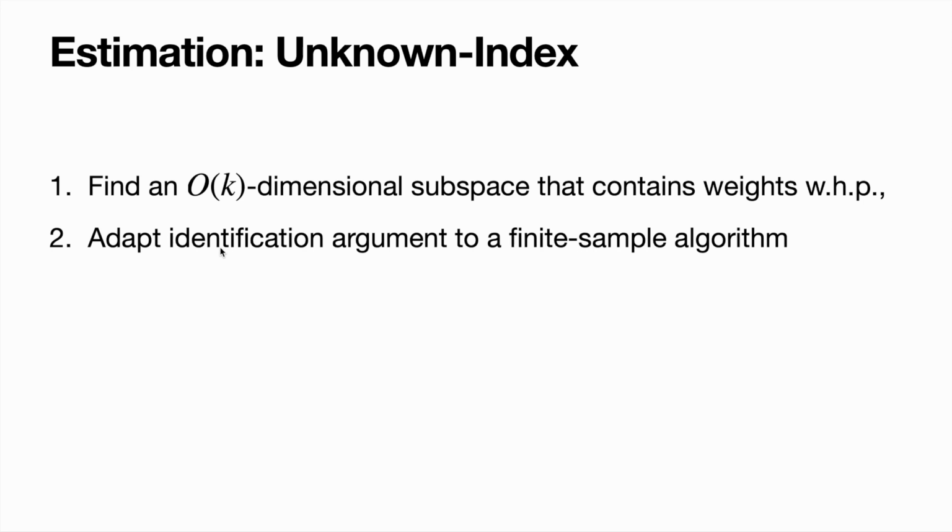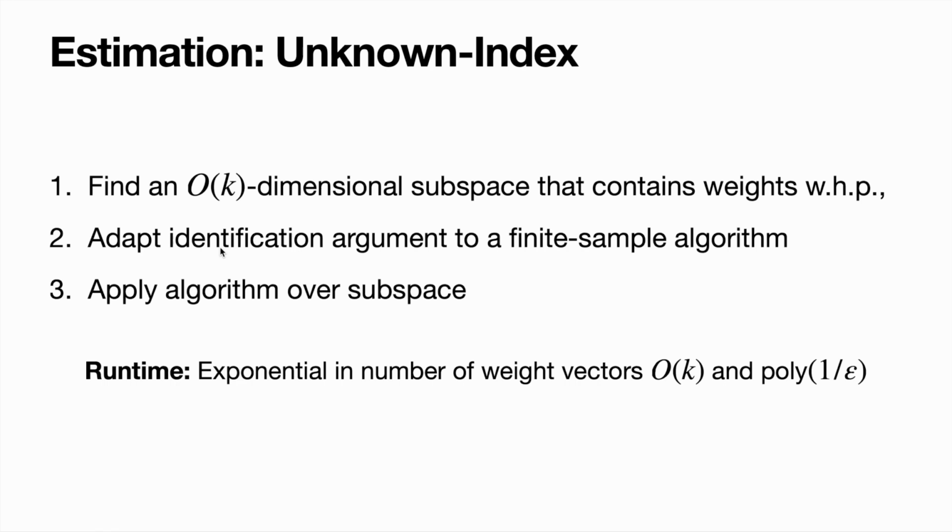Once we've adapted it, we'll just apply this algorithm to the O of K dimensional subspace that we've identified in the first step, and the result is an algorithm whose runtime is exponential in the number of weight vectors, and in poly 1 over epsilon to get epsilon accuracy. So obviously this is not ideal, but the benefit is that we only pay in the number of weight vectors and not in the full dimension of the space.